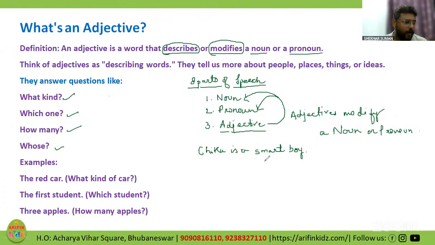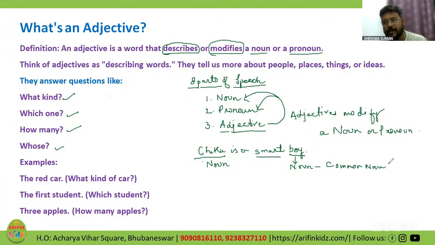Chiku is a smart boy. Now over here, Chiku is a noun, a proper noun. Now, smart boy. Boy is again a noun. What type of noun? A common noun.